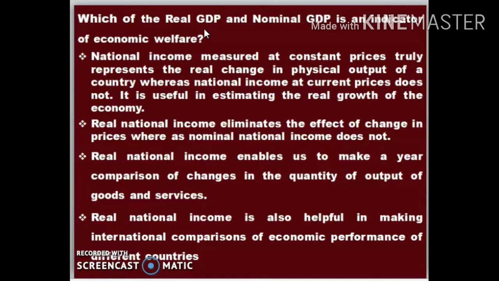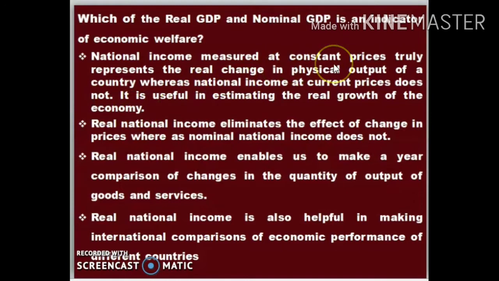National income measured at constant prices truly represents the real change in physical output of a country, whereas national income at current prices does not. So it is useful in estimating the real growth of the economy.